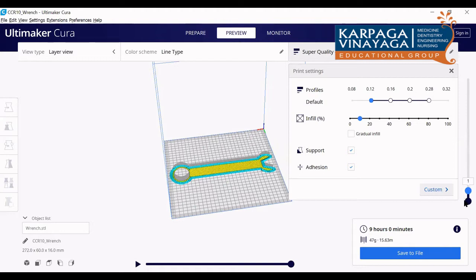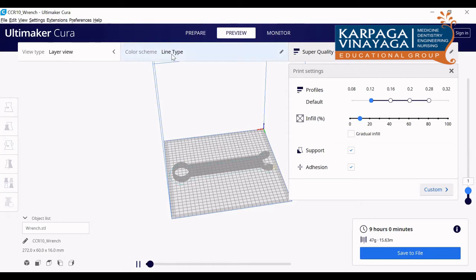First I am going for the first layer. You can just press this and see the preview of how the printer will print the first layer. Here you can also change the view to line type.